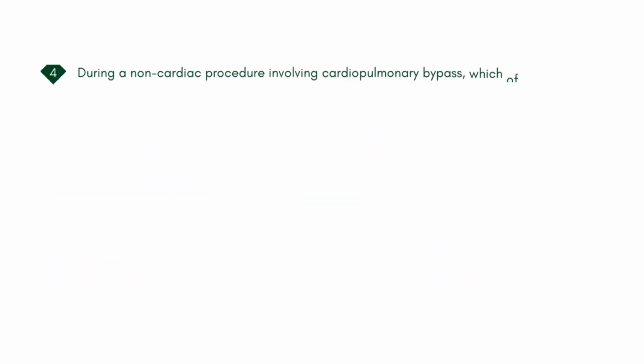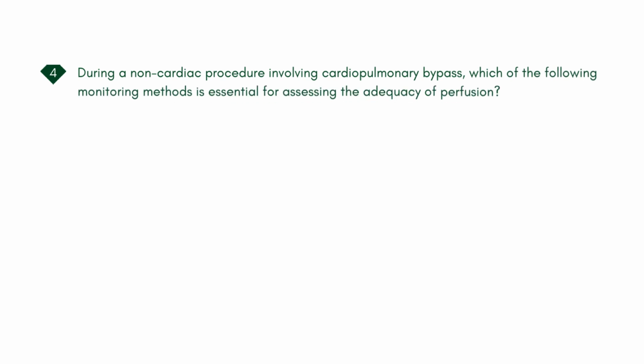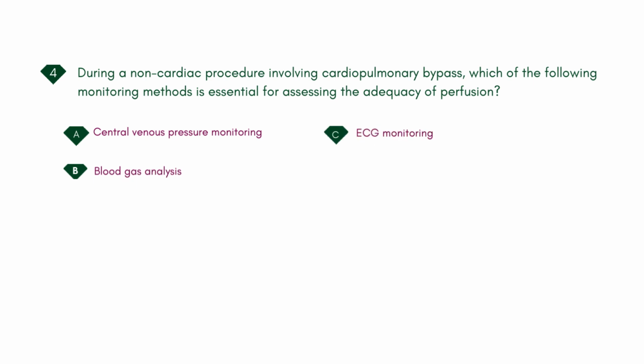During a non-cardiac procedure involving cardiopulmonary bypass, which of the following monitoring methods is essential for assessing the adequacy of perfusion? A. Central venous pressure monitoring. B. Blood gas analysis. C. ECG monitoring. D. Temperature monitoring. Answer: B. Blood gas analysis.